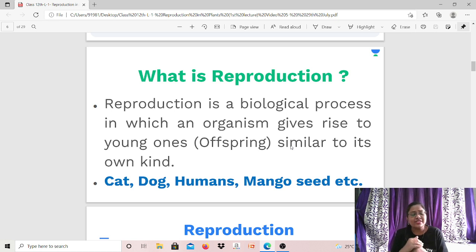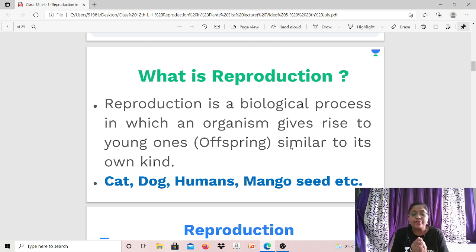Correct? Have you ever seen a chiku plant, or a guava tree or a pineapple tree coming out of a mango seed? No, that's not possible. Or have you ever seen a cat giving birth to a dog? Right? Or have you ever seen an elephant giving birth to a cat? So all these things are not possible in nature.